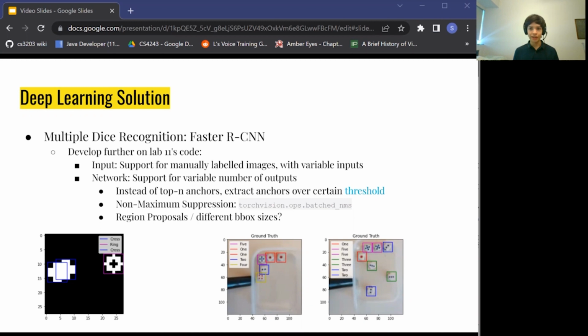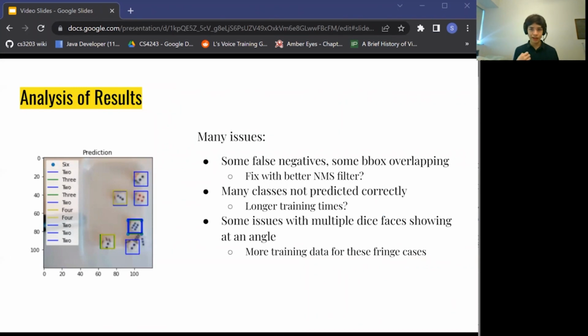Finally, I considered adding region proposals for different bounding box sizes, but I felt that it was out of scope of this project, as the dice tend to come in the same sizes anyways. But after implementing and running this network, I came into the following issues. First, there are some false negatives and some other bounding boxes that are overlapping. I figured that in the future, it can be fixed with a better NMS filter.